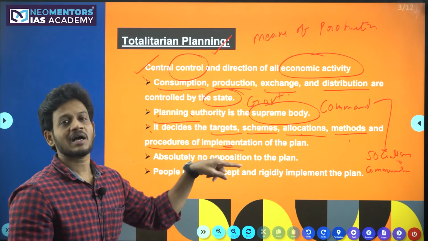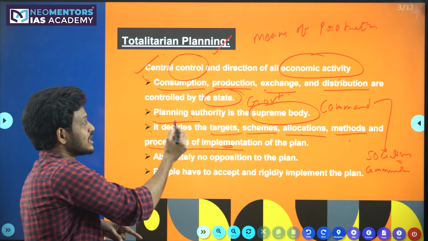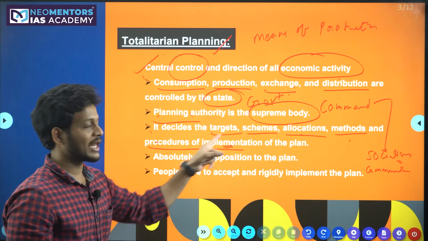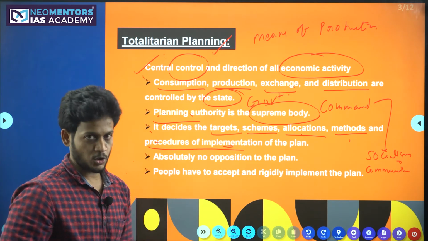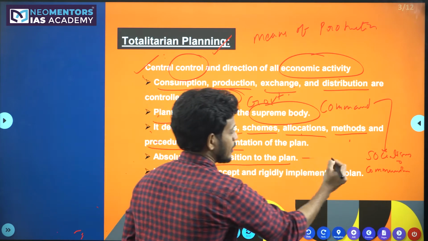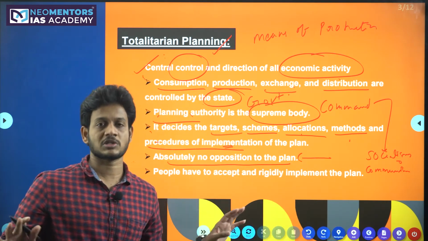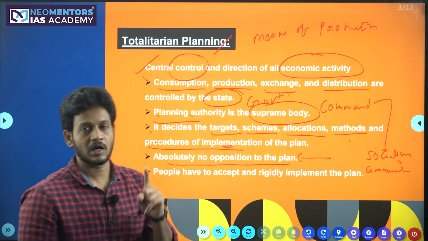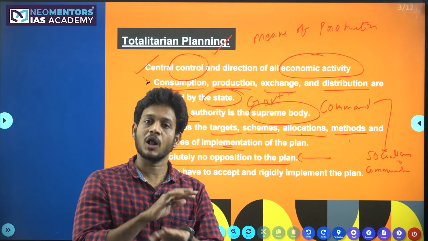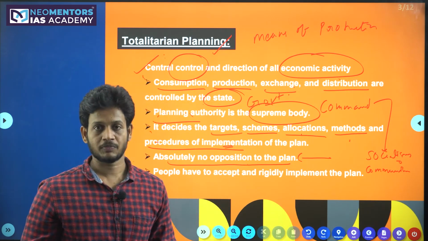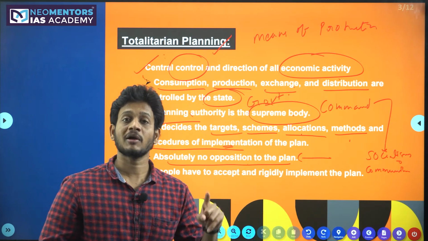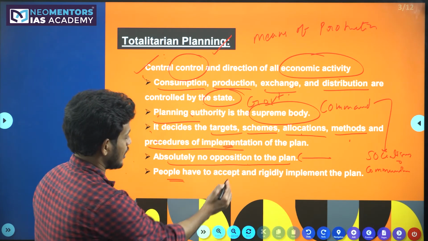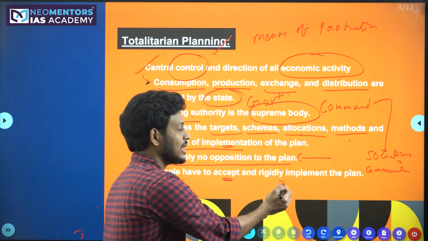But whichever country is following this totalitarian planning, the supreme body, the planning authority itself, determines what type of implementation procedures they must use. There is absolutely no opposition to the plan. People will not have a choice to oppose the plan. Whatever plan has been submitted by this planning authority on behalf of the government must be approved by all the people, whether they like it or not. They have to follow it. If they don't follow it, the government will take stringent action against them. So people have no option other than accepting it, and they must rigidly implement the plan.